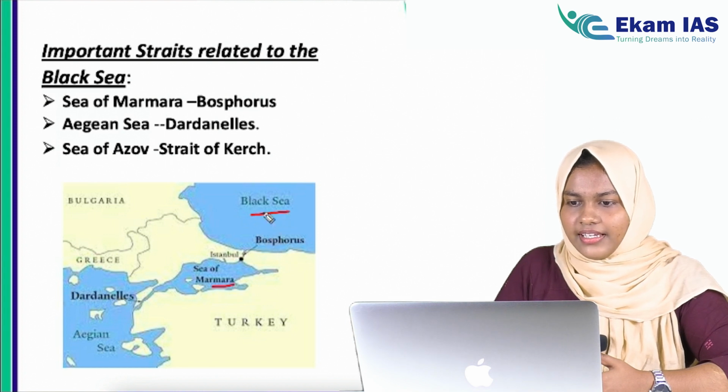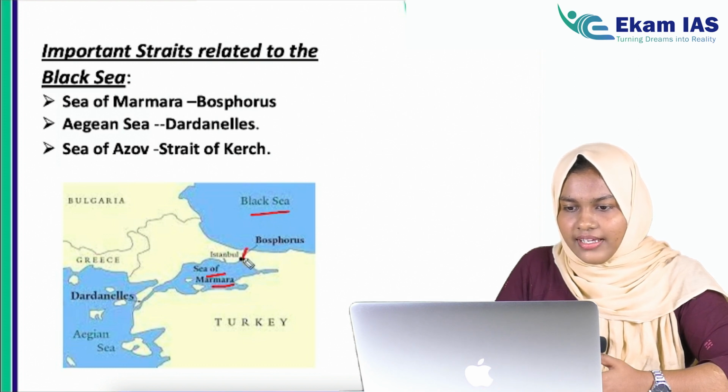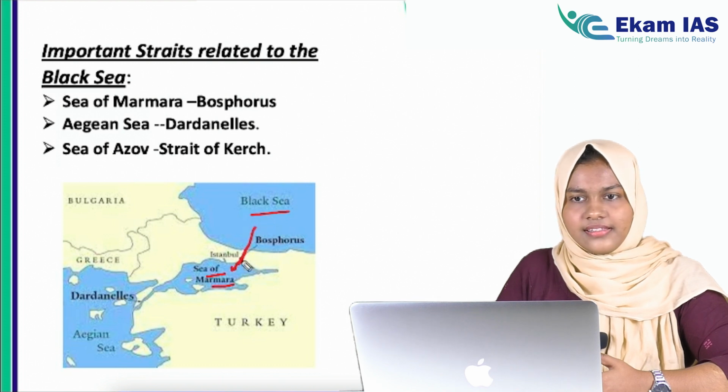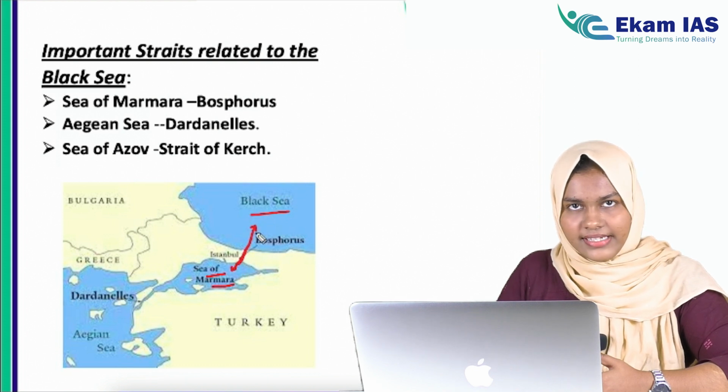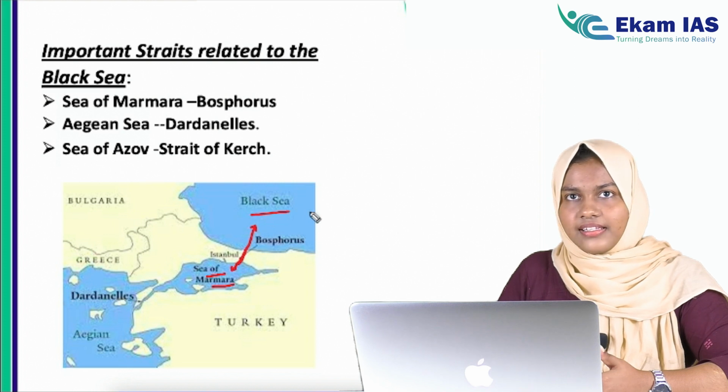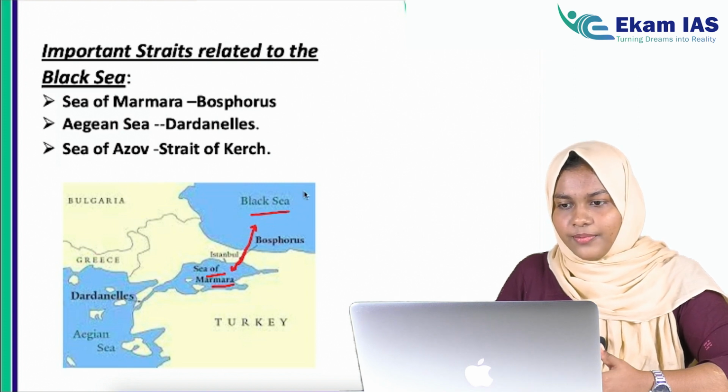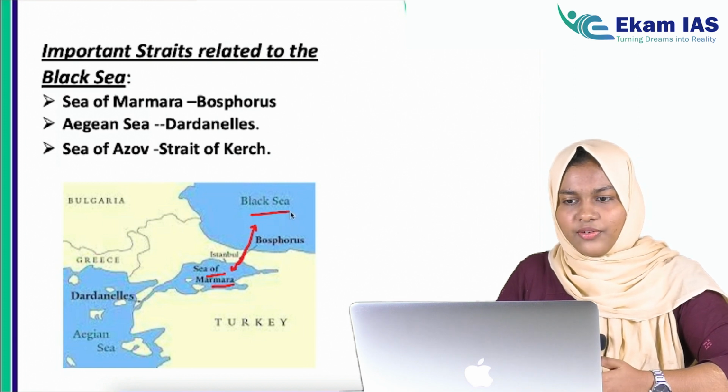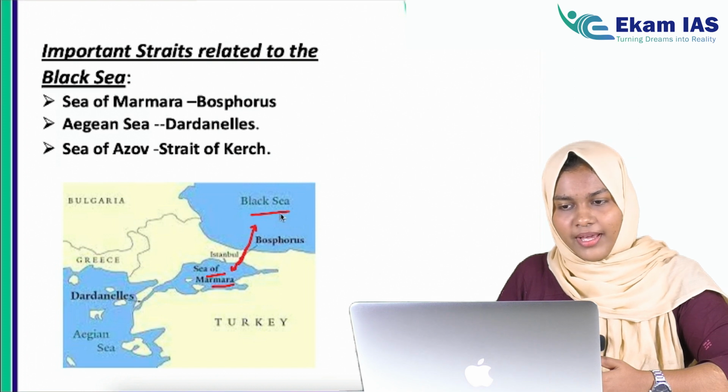That means, see, here is a Black Sea and here is a Sea of Marmara, and there is a small channel that connects these two seas. So that is called a strait. There is another strait which is Palk Strait with India and Sri Lanka. So there are important straits that are coming in news. So you have to update all these straits by looking into the map.